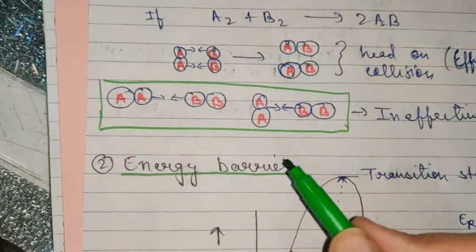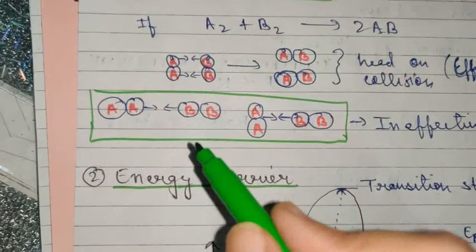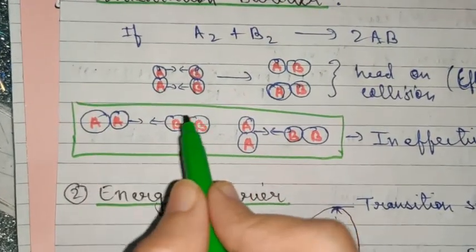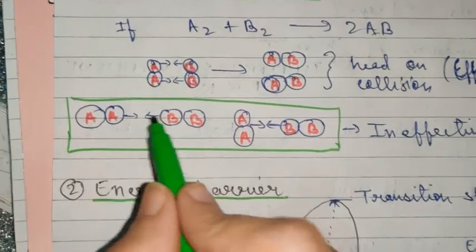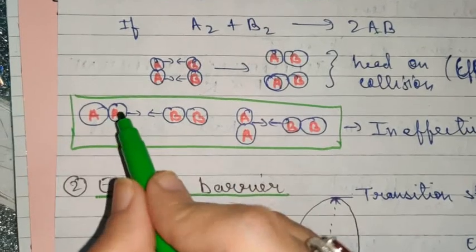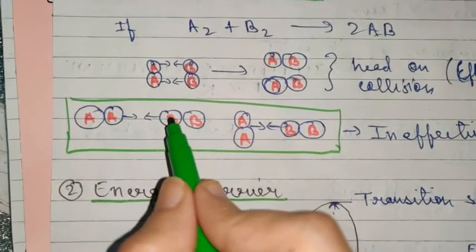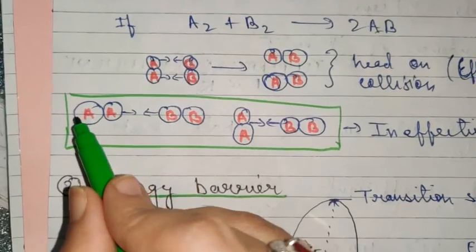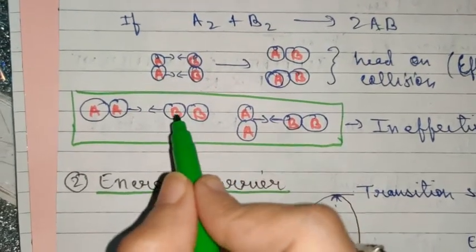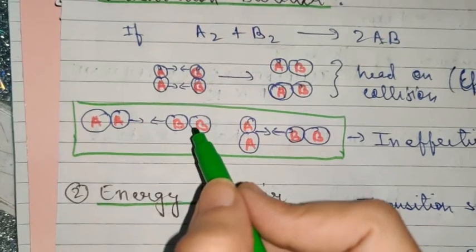Now let us understand what an ineffective collision is. Suppose A and B are colliding in this way. Please pay attention, children. If a molecule of A and a molecule of B collide in this way, then only one atom of each molecule comes in contact with each other. These two are out of contact. So obviously the product will not be formed in such a case.